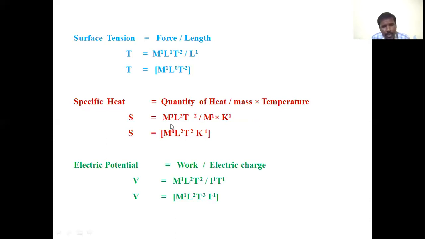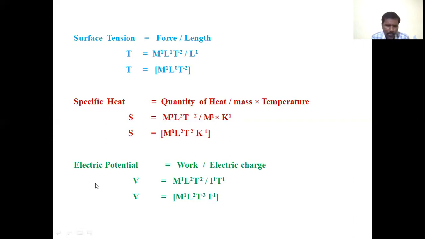Its dimension formula is M power of 1 L power of 2 T power of minus 2 by mass into temperature. The dimension for mass is M power of 1, as well as the dimension for temperature is K, that is K power of 1. Therefore specific heat S equals M power of 0 L power of 2 T power of minus 2 K power of minus 1. That is the dimension formula for specific heat.